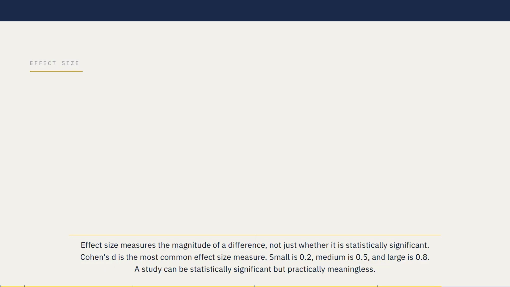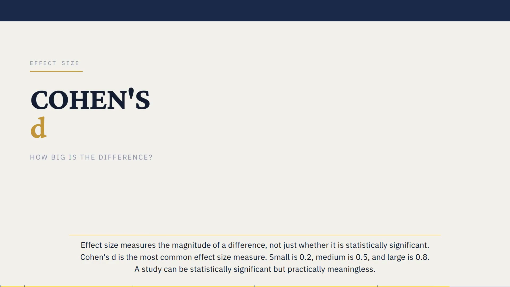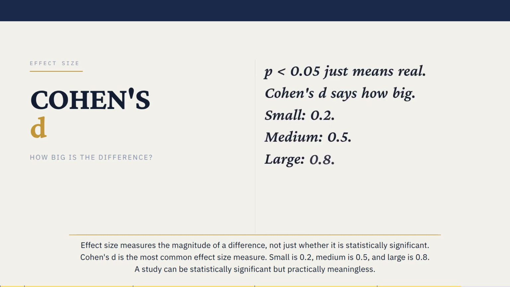Effect size measures the magnitude of a difference, not just whether it is statistically significant. Cohen's d is the most common effect size measure. Small is 0.2, medium is 0.5, and large is 0.8.